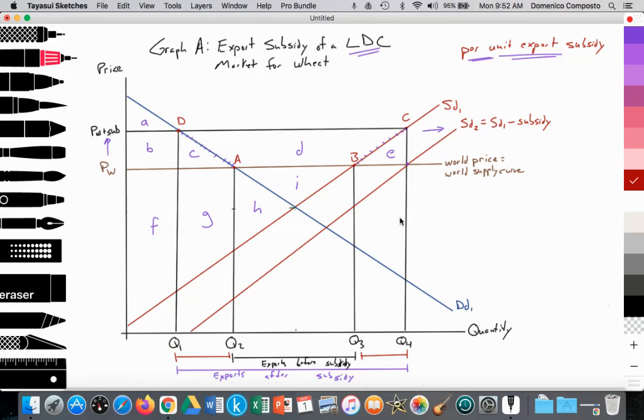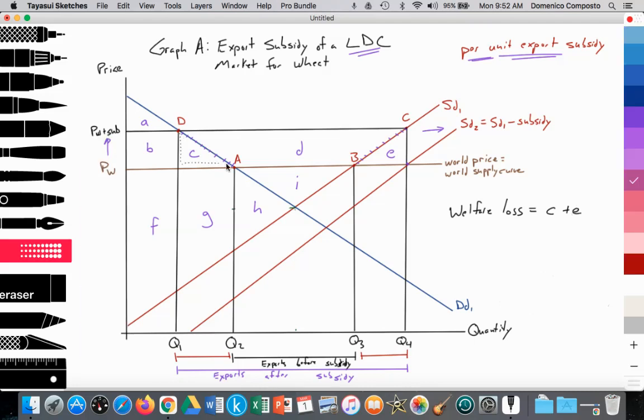Next, let's take a look at welfare loss. Welfare loss would be equal to areas C plus E, right? So let's highlight that. That is this triangular area and this triangular area. These are the welfare losses.